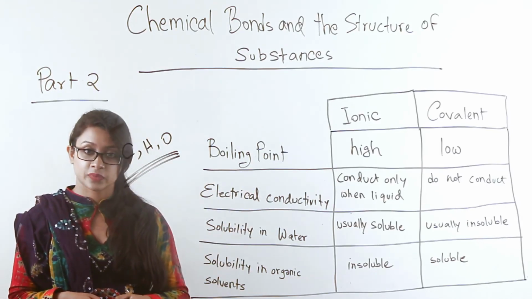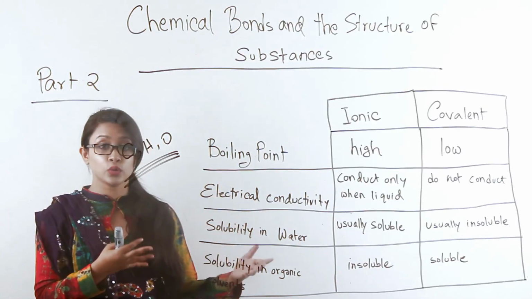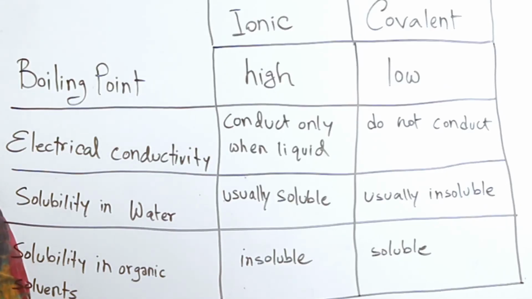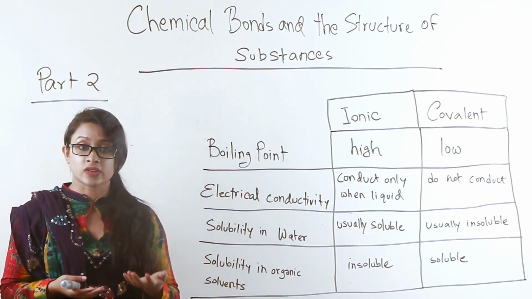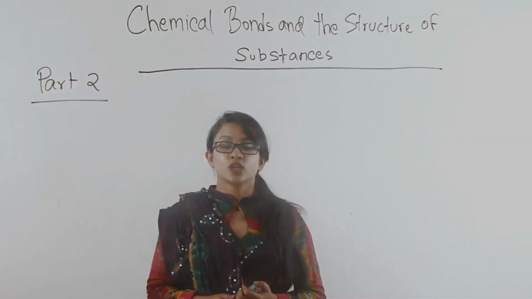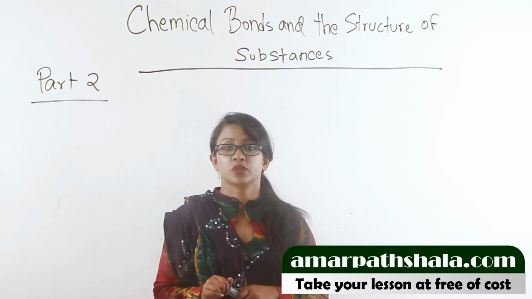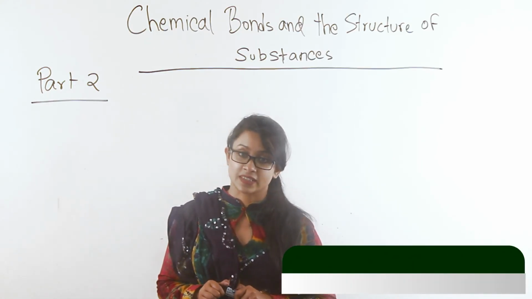This table provides a summarized point of view of this lecture, and I hope you find it helpful, and you note it down in your copy along with every other diagram and table that I have provided in this lecture. So this was the completion of part 2 of the chapter Chemical Substances and the Chemical Bond and the Structure of Substances.